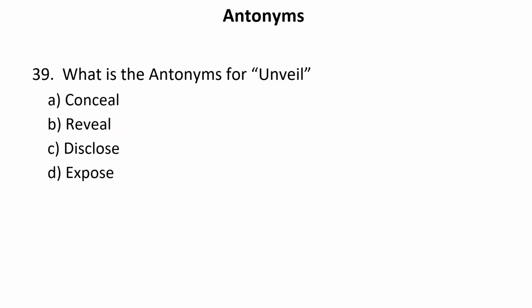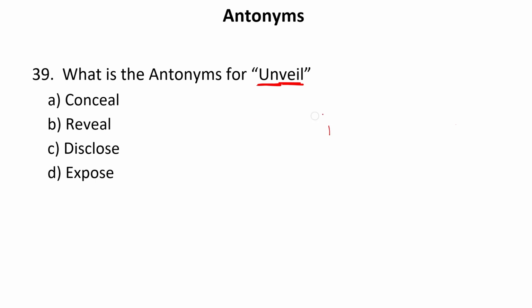Antonyms for the word unveil. Now in this case, we have a word veil and a prefix added to it, that is un, which makes the word in opposite sense. So veil means when something is hidden. For example, the bride hid her face behind the veil. So veil is actually like a curtain, or a thing to hide.